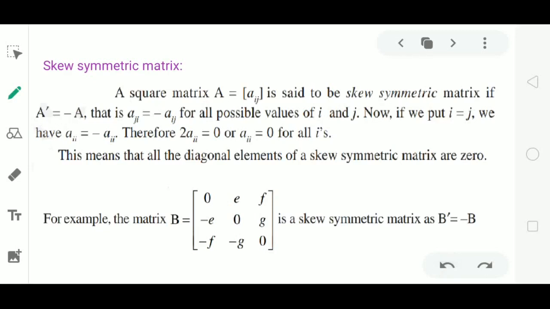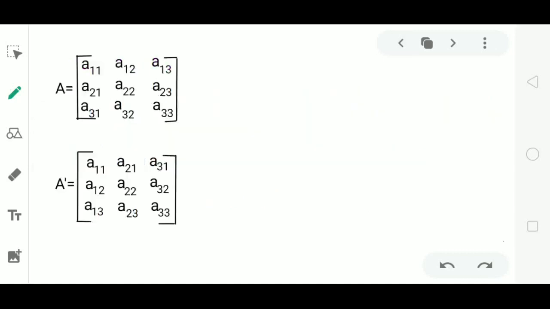When will this condition be satisfied for a given matrix? Again consider the same example. Here matrix A is of order 3 and we have its transpose.